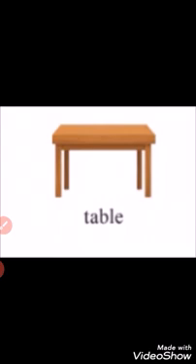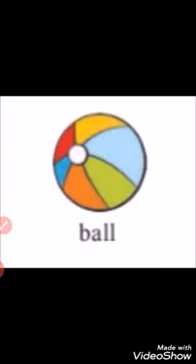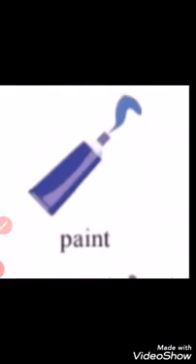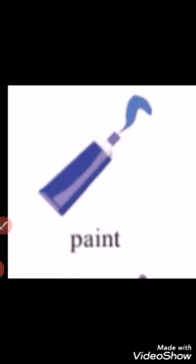What is this? This is a table. The table is made from the wood. T-A-B-L-E, table. B-A-L-L, ball. Read again. P-A-I-N-T, paint. C-H-A-I-R, chair. Read again.